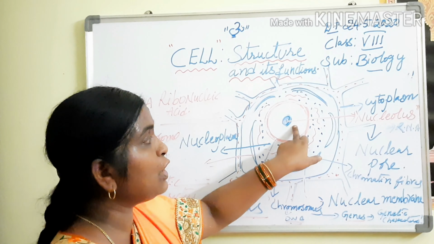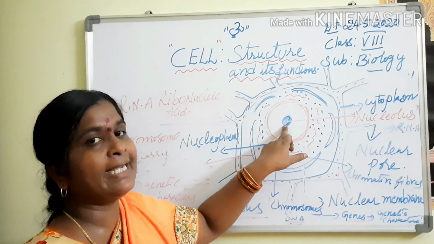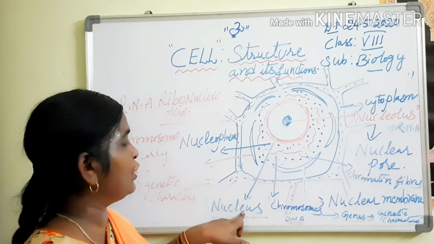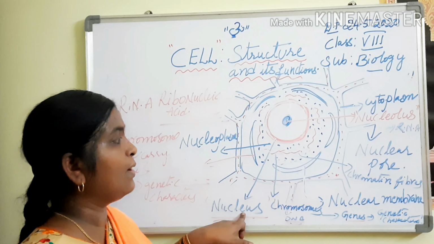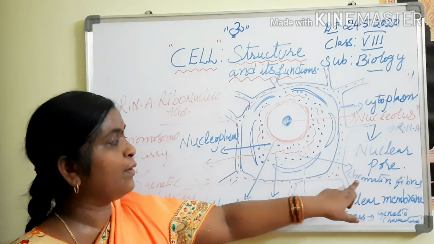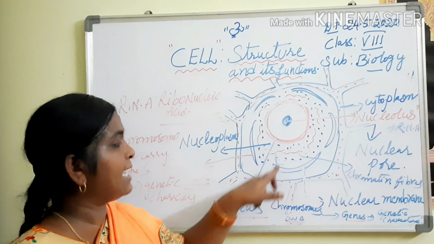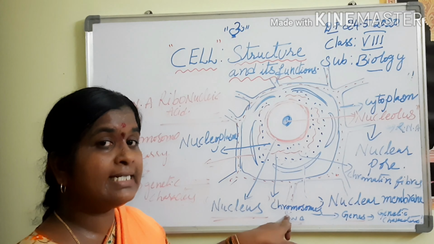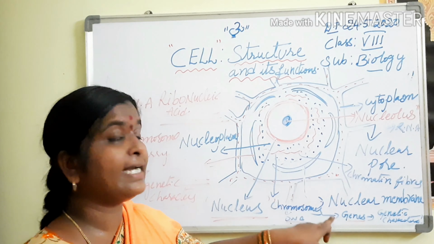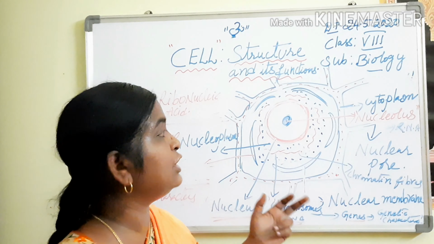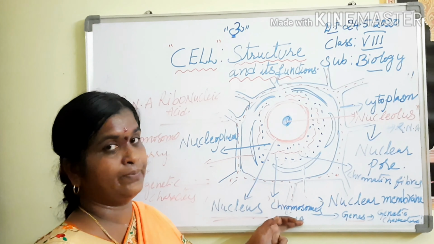That is about the nucleolus. It is a small spherical body present inside the nucleus. And the thread-like structures made up of chromatin fibers are called chromosomes. Chromosomes carry the genes, and genes are responsible for carrying the genetic characters from parent to offspring.